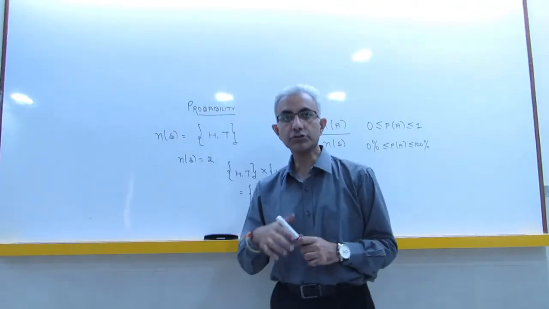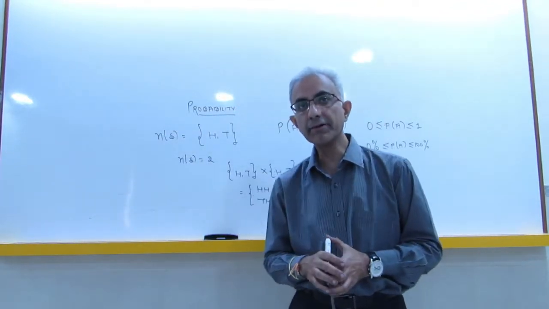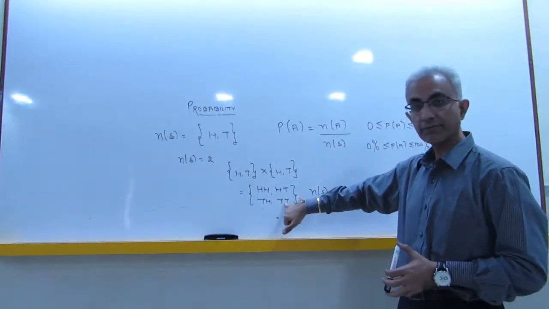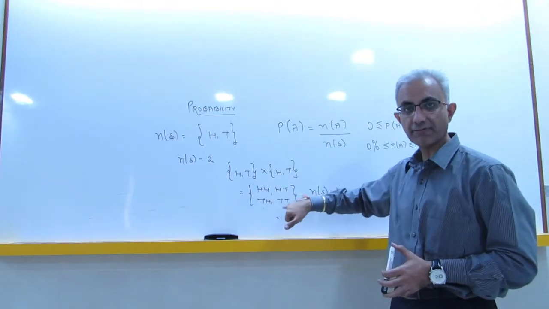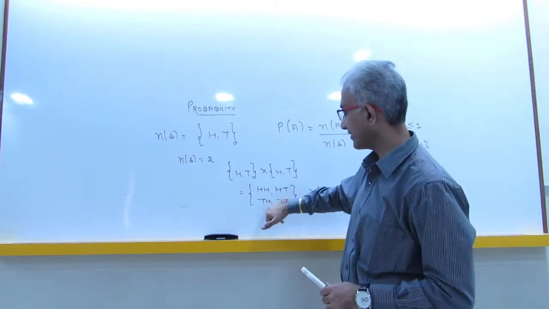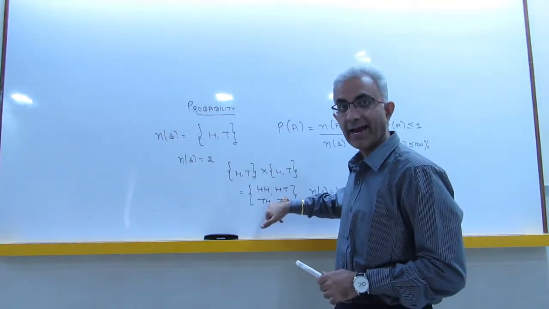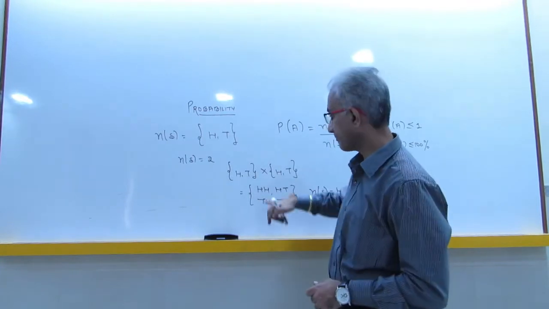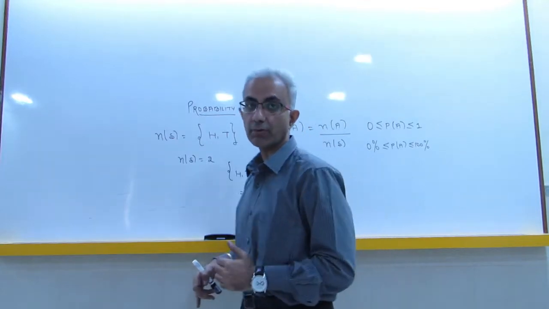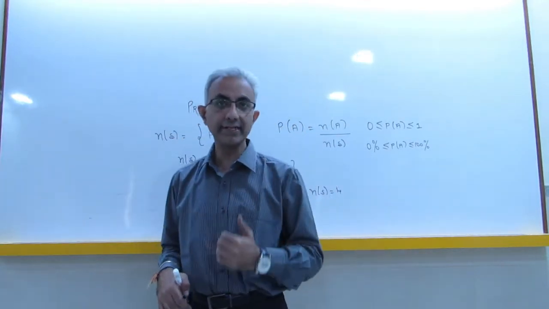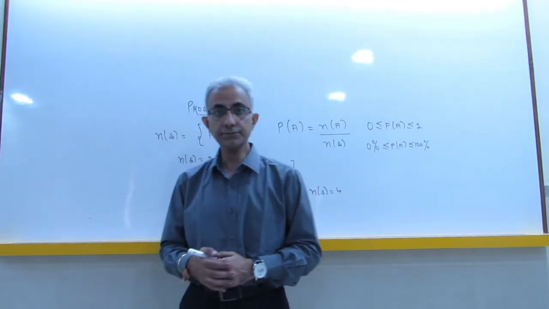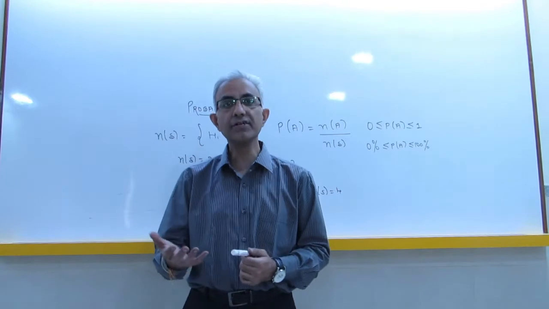If the question comes to you, what's the probability that I get no heads? That means both of them will be turning out as tails. So the answer will be 1/4. If I say head-tail combination, so this is your head-tail combination, which is 2/4. And same way if I say no tails, that means both of them would be heads, so double heads combination. So this is very simple probability which you're looking at in terms of a single toss of a coin or double toss of a coin.